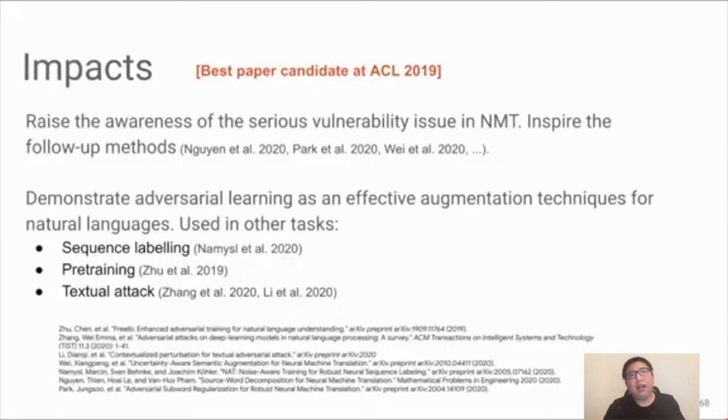Now, looking back, I believe this work makes two impacts in this direction. First, we raise the awareness of this serious vulnerability issue in the neural machine translation model, and this insight leads to many follow-up research works to solve this problem together. Second, we demonstrate that adversarial augmentation can be used as an effective augmentation method for natural languages. And we observed that there are also some recent works that use our method as an augmentation technique for different problems in NLP, such as sequence labeling, pre-training, or textual attack.